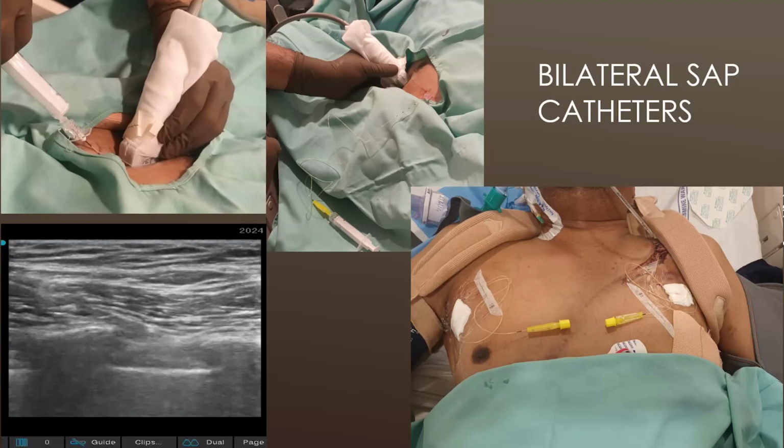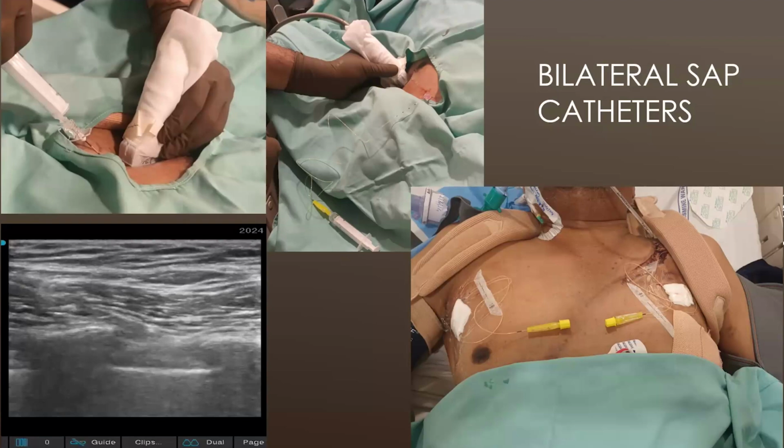Now, coming to the mechanism of action, just two questions. Is that okay, Amit? The mechanism of action of the SAP block. We give this block according to the osteotome, dermatome, and myotome of the patient.